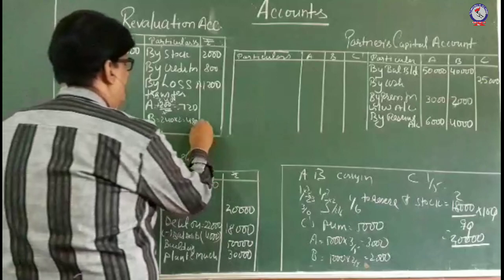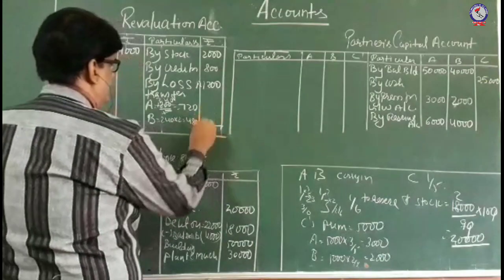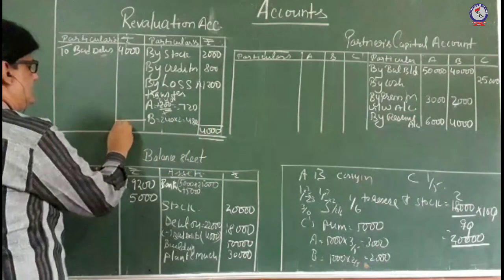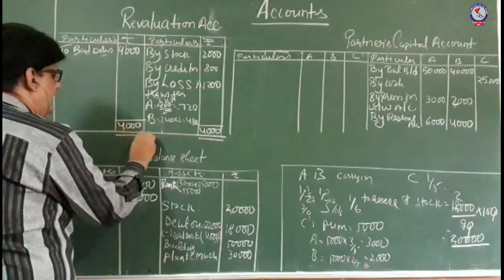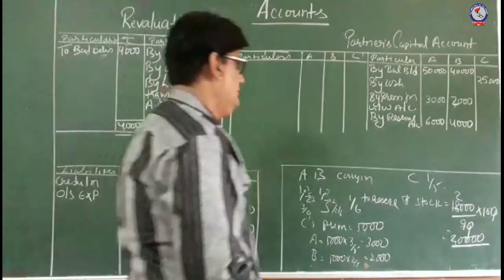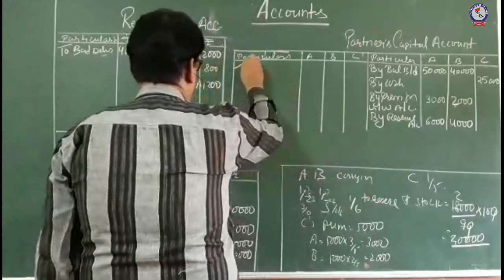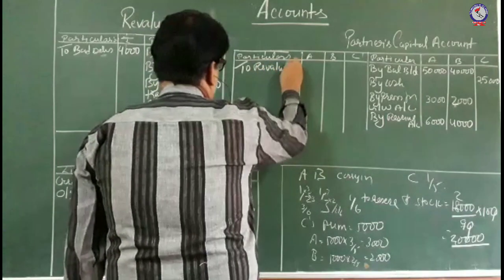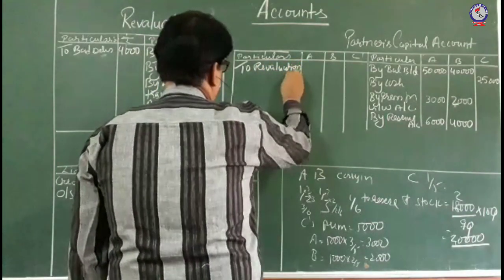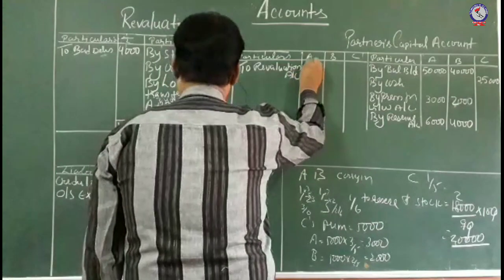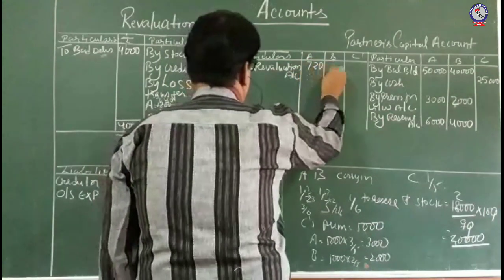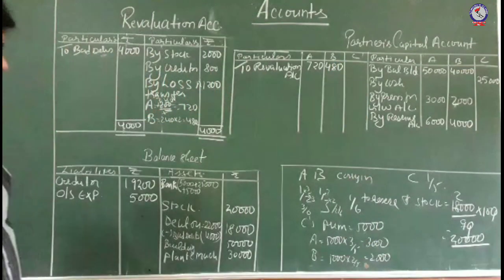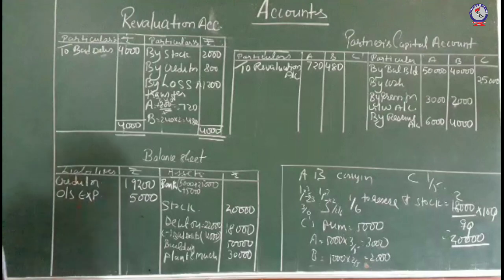So this is the amount of loss, and total becomes 4,000. Okay. So we have closed the revaluation account by 4,000 rupees, and now this loss will be debited to revaluation account. It is 720, then 480. Okay, so this is the loss amount which we have transferred.